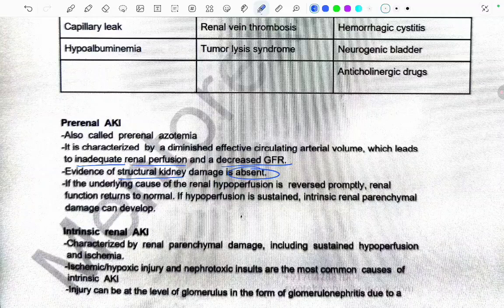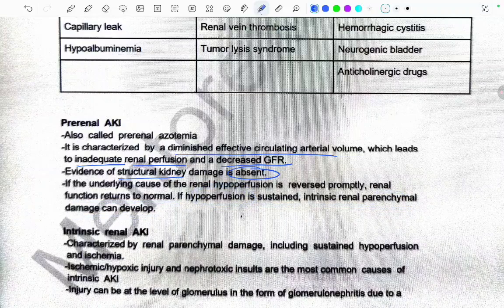Because of the decrease in the effective circulating volume, there is renal hypoperfusion, which leads to decrease in the GFR, and there is no structural kidney damage. If the renal perfusion is restored at the optimum time, the renal function returns to normal. And if the hypoperfusion is sustained, the intrinsic renal parenchyma